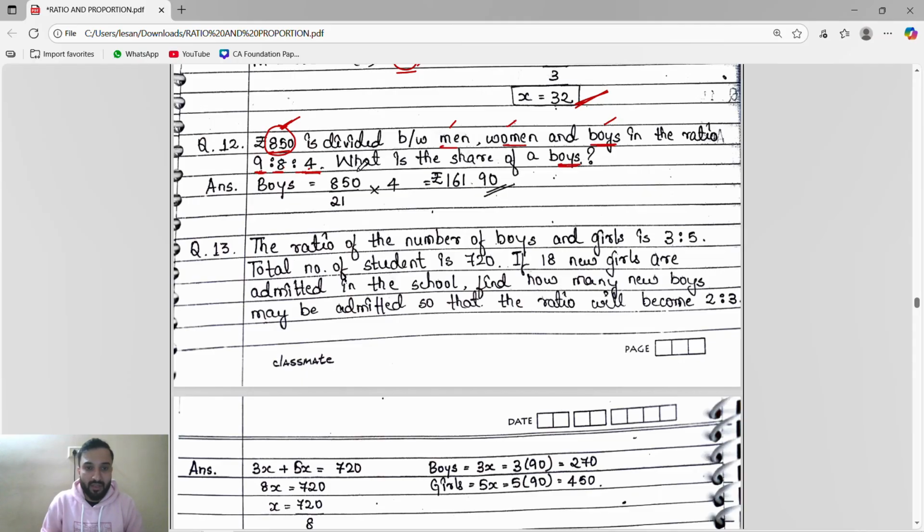So what will happen? Given number 850 divided by the sum of ratio. Sum of ratio means 9 plus 8 plus 4. 9 plus 8 is 17, plus 4 is 21. Into the share of boys. Boy is the third number, so multiply with the third one. Third one is 4. So you will get this one.